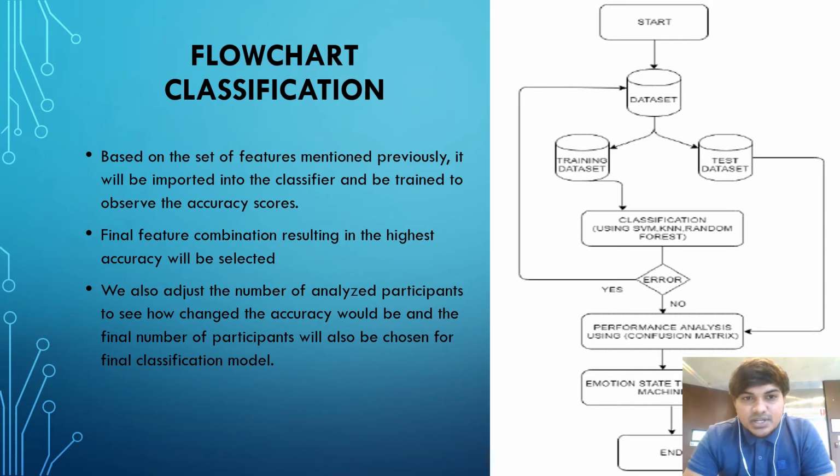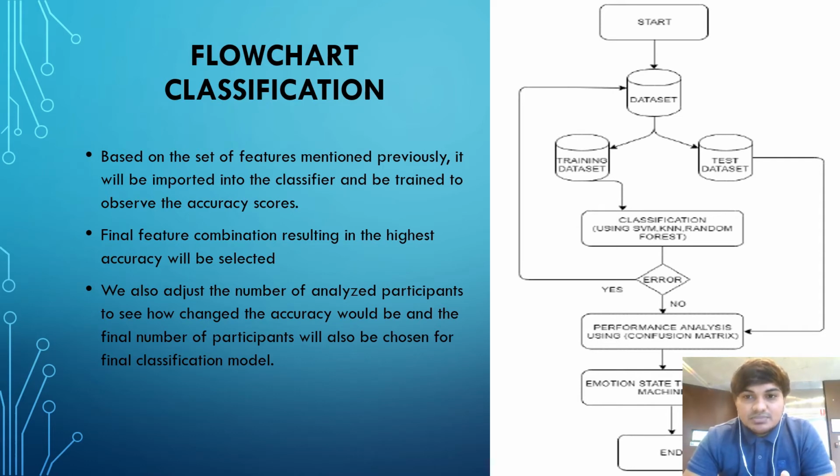Hello, I'm going to explain about the flowchart classification. Initially we get the data set from the feature extraction. We have 3 types of data sets, that is set 1, set 2 and set 3. Each data set has different channels. Set 1 has 11 channels, set 2 has 14 channels and set 3 has 18 channels. Initially we start with 5 subjects and 11 channels and gradually increase to compare them.